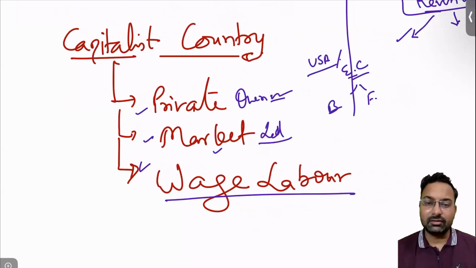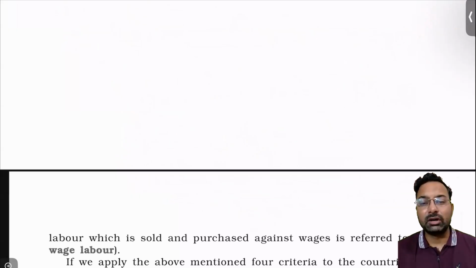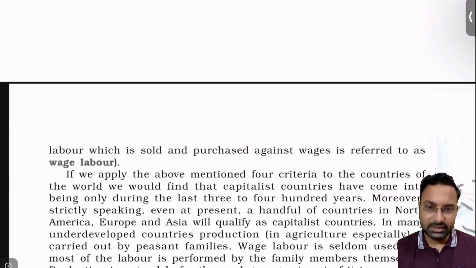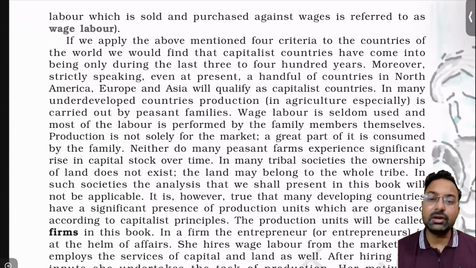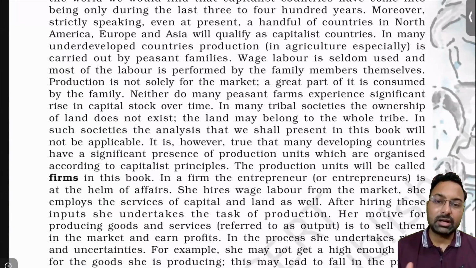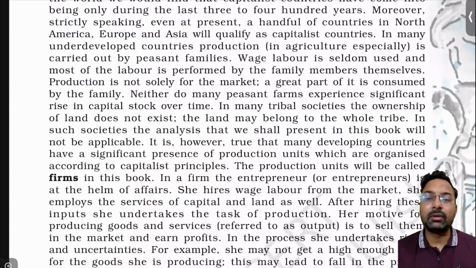We'll see all the countries in the world. Not every country is capitalist. Suppose there is a country dominated by tribal people, but tribal people work among themselves, they don't get a wage out of their employment. So in that sense, that economic activity or that nation may not be called a capitalist economy.